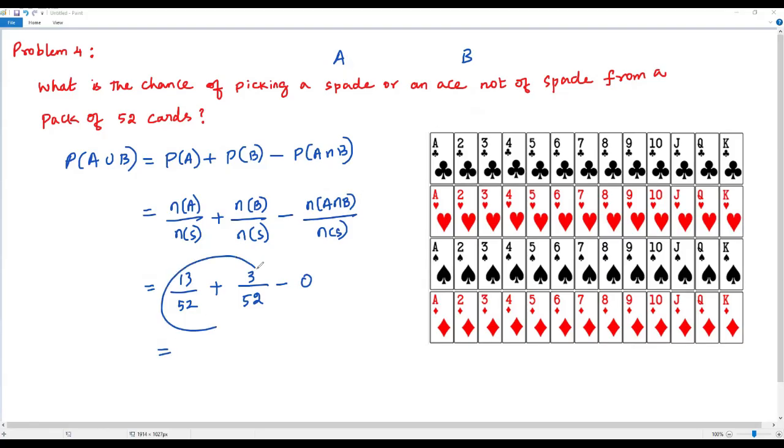Now we have 2 fractions with the same denominator. So we can take 52 as a common denominator. Then we add the numerators. So 13 plus 3 is equal to 16 over 52. The greatest common divisor for 16 and 52 is 4. That is, 4 goes into 16 4 times, and 4 goes into 52 13 times. We get 4 over 13. So the chance of picking a spade or an ace not of spade from a pack of 52 cards is 4 over 13.